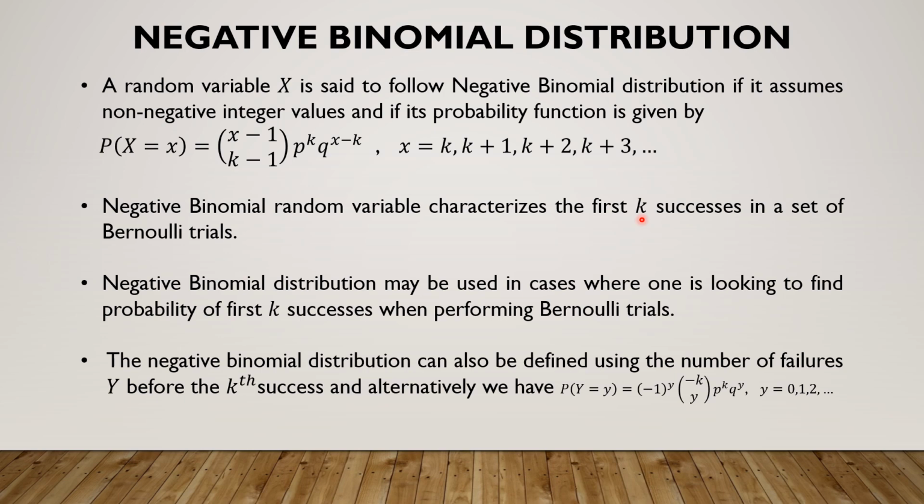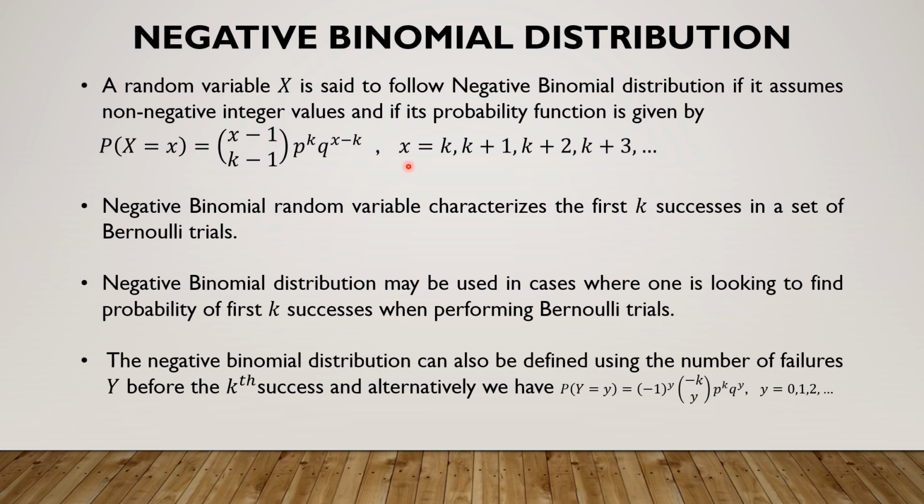The number of trials required for the first k successes. So again, like in geometric, unlike in binomial and Poisson, the emphasis is on the number of trials required for the success. If the number of trials required is for the first success, it is geometric. If the number of trials required is for the first k successes, it is negative binomial distribution. See that k here is the required success count, and x is the total number of trials required for achieving